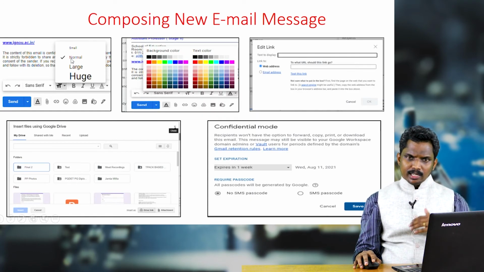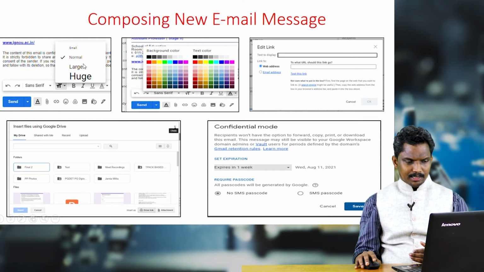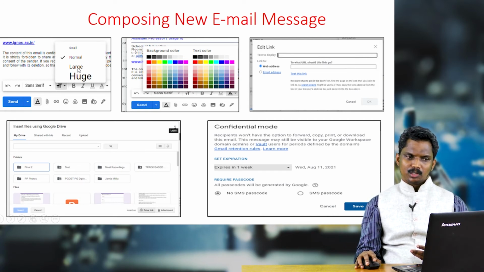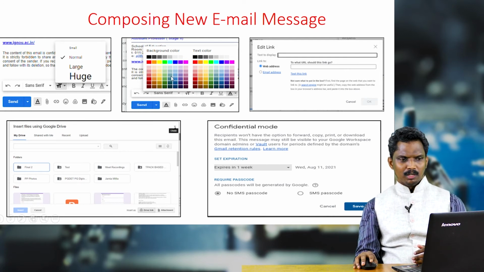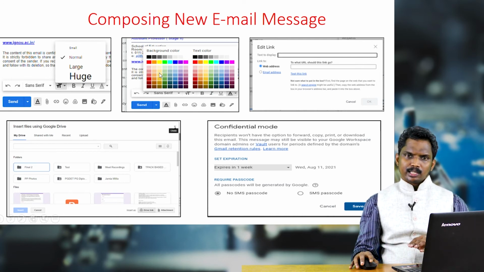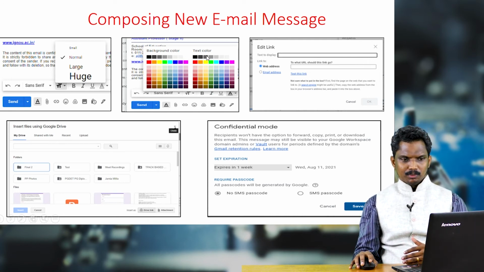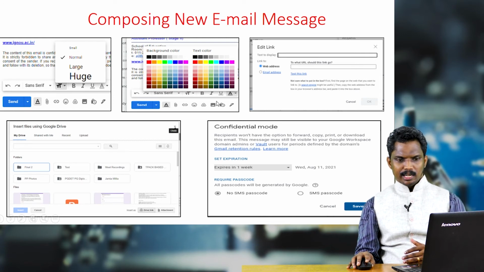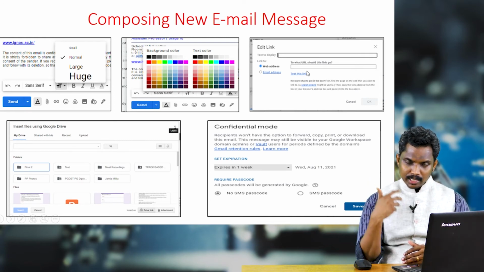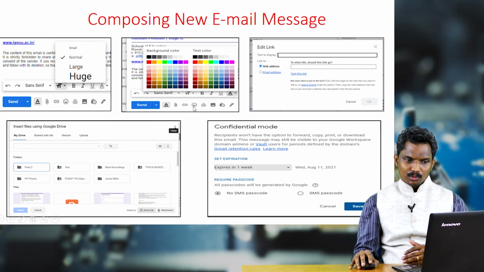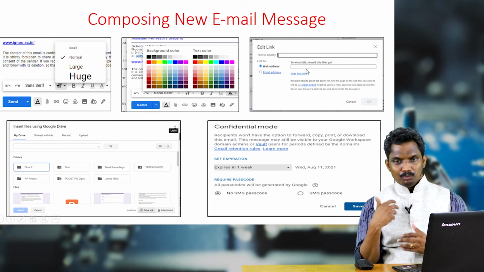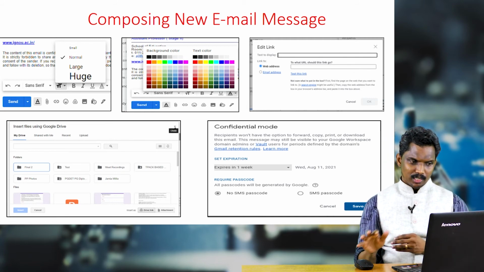See, as I was saying, you can increase or decrease the size of the composed message. If you are clicking on this T, this is how it is going to appear: small, normal, large, huge. These many options are available. When you are clicking on the color palette, you can either color your text or background of your composed message. So use this link for that. If you want to send any website link, I was saying click on this, then this kind of a window will be appearing where you have to give your website address link.